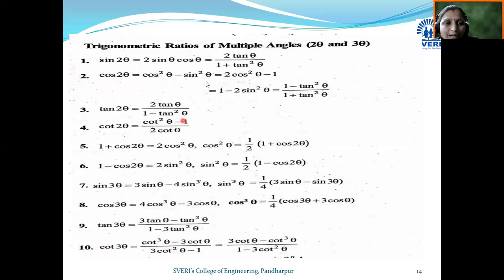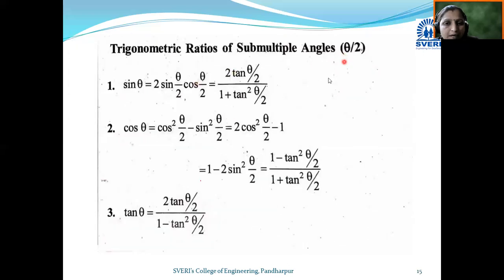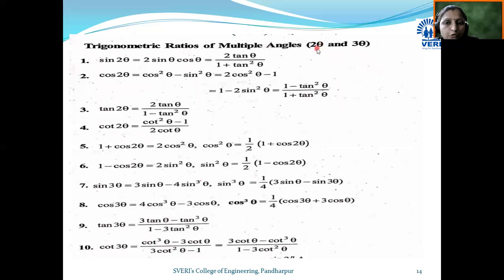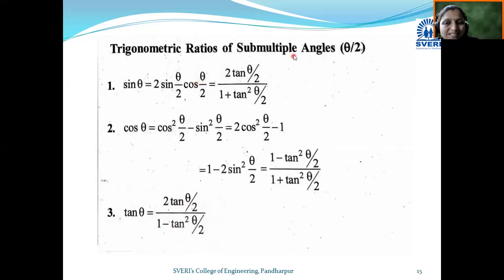By using this multiple angle formula, the sub multiple angle formula is derived. That means if we replace theta by theta by 2, then 2 theta is converted into theta. So this formula is called the sub multiple angle formula. Here you can see that sin theta becomes 2 sin theta by 2 into cos theta by 2. By using these formulas, the sub multiple angle formulas for cos theta and tan theta are obtained like this.